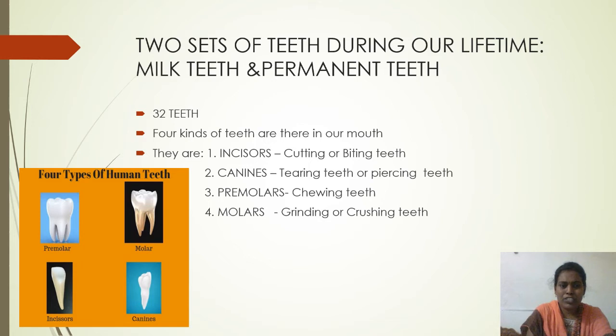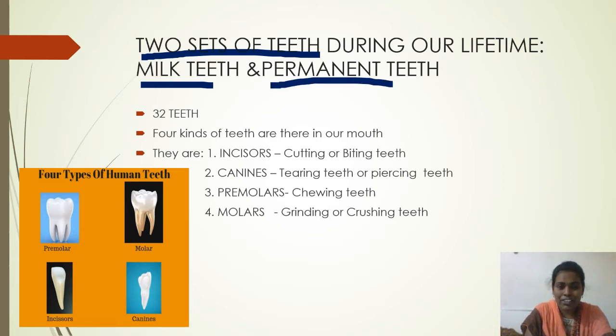Let us know more in detail about teeth. During our lifetime, we come across 2 sets of teeth. Do you know what those are? They are milk teeth and permanent teeth. During our childhood, the first set of teeth grows. At the age between 6 to 8, they fall off. Do you remember your teeth falling off some years ago?